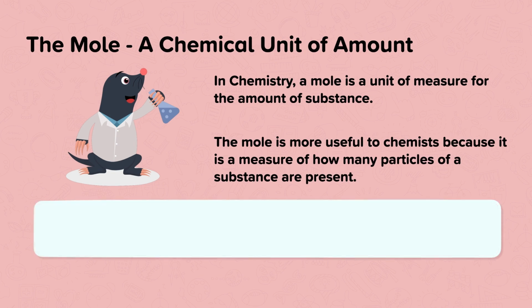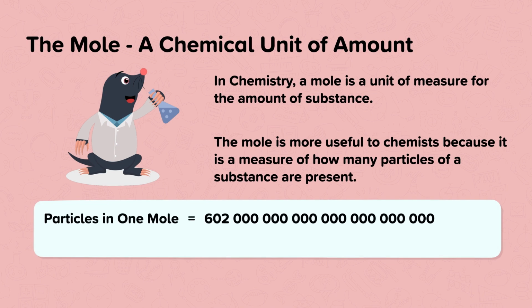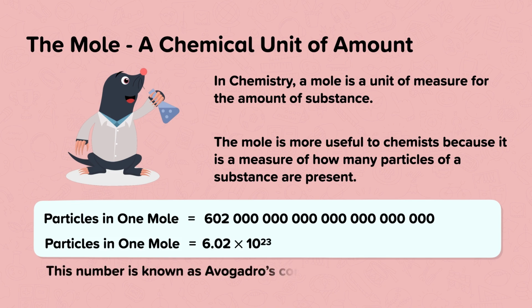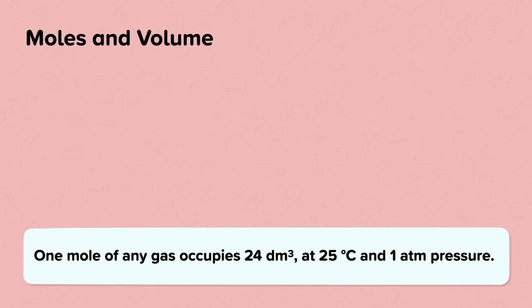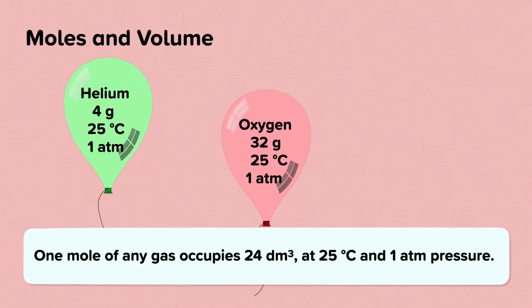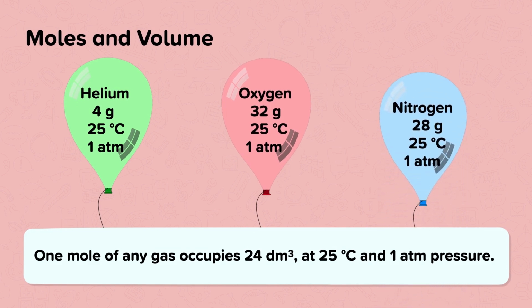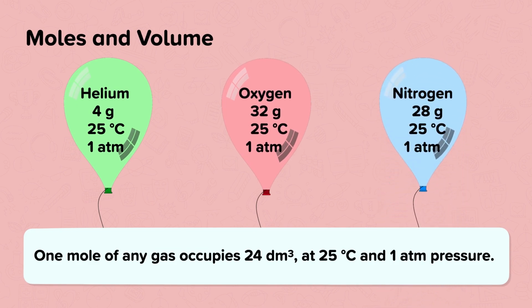The number of particles present in 1 mole is 602 followed by 21 zeros. This is normally written in standard form, 6.02 multiplied by 10 to the power of 23. This number is known as Avogadro's constant. 1 mole of any gas occupies 24 dm³ at 25 degrees C and 1 atm pressure.